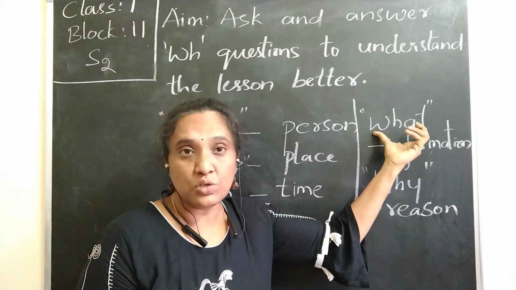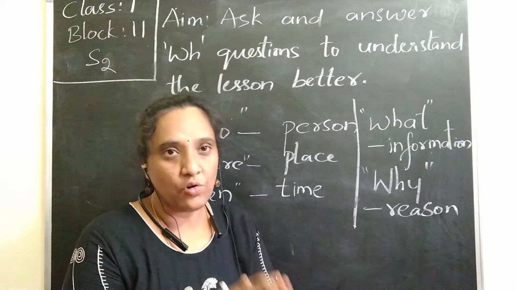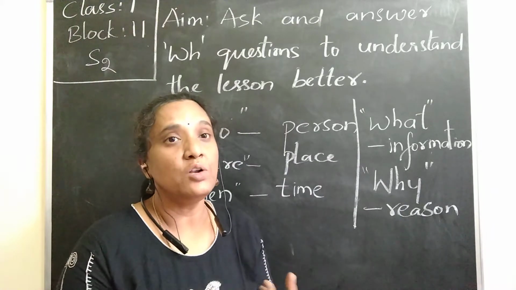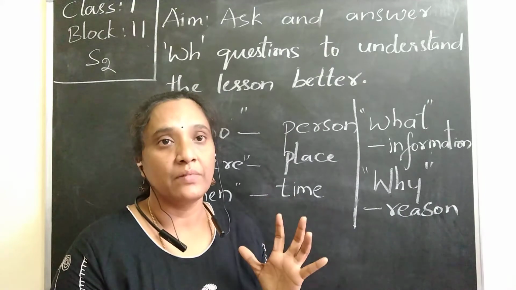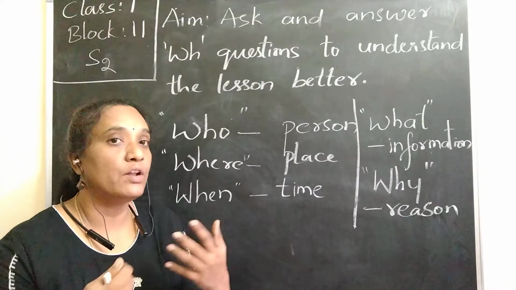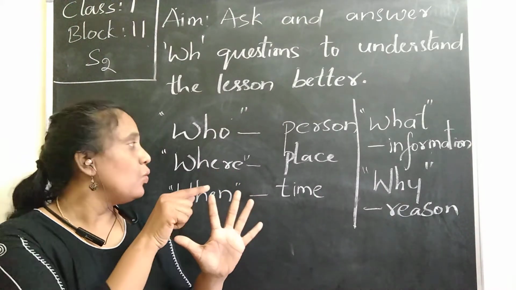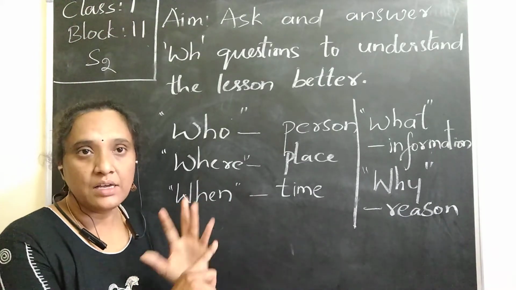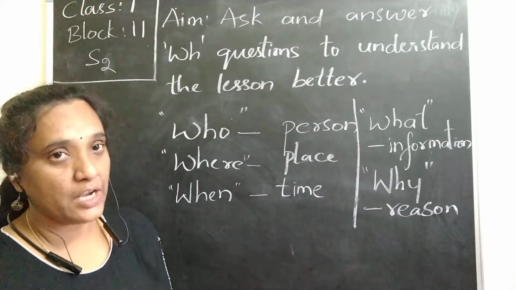What is the problem in the story? So we want to get some information. Why? So in this way, when you are going through any lesson, you want to try to ask questions, and based on the questions, you must be able to answer them. Okay, so then only we will be able to get some information, whatever we want. So you want to remember these 5 words: who, where, when, what, and why. Based on this, let us go to our volume page number 16 and try to ask the questions.